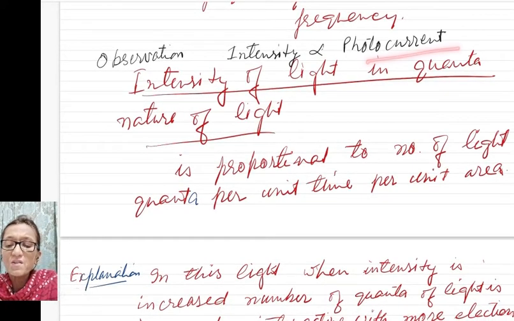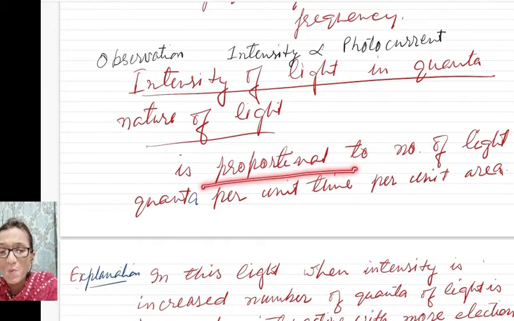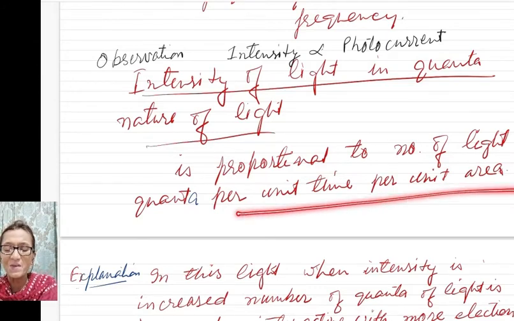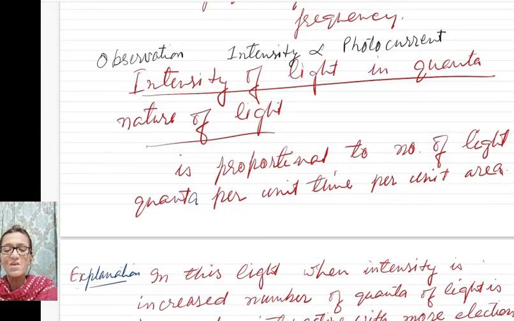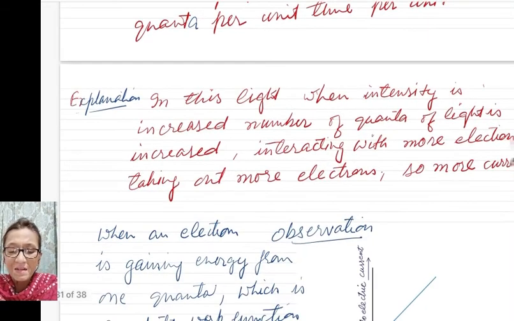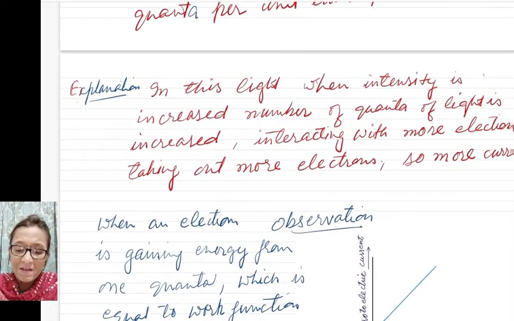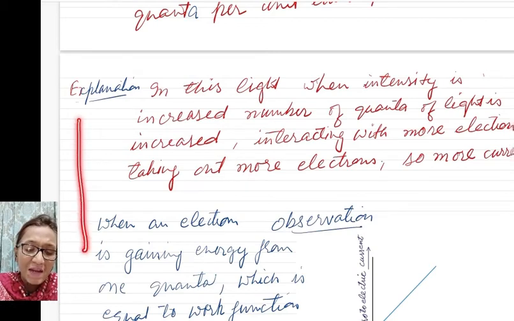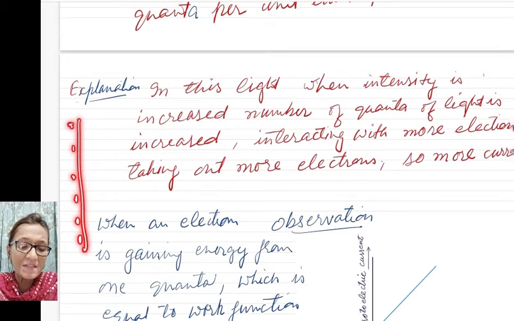The observation was that photocurrent was proportional to intensity, and Einstein explained intensity differently. He said that intensity is proportional to the number of light quanta, the number of packets per unit time per unit area. So now intensity is explained in terms of the number of packets of energy. Let me explain. Suppose you have any metal with all the electrons arranged along its surface.